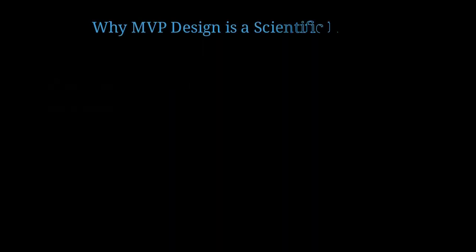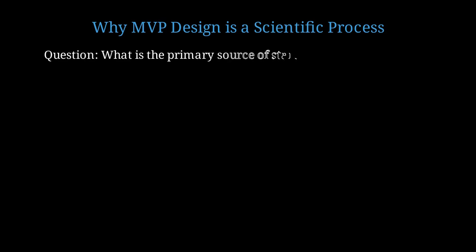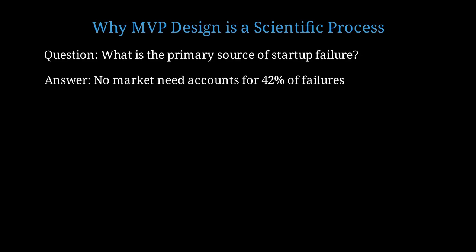Now, you might ask, why should we treat MVP design as a scientific process? The answer lies in reducing uncertainty systematically. Let me pose a question. What is the primary source of startup failure? According to CB Insights' analysis of over 400 failed startups, 42% failed due to no market need. 42%. This is not a random walk. This is a systematic error in hypothesis testing. We build products nobody wants.